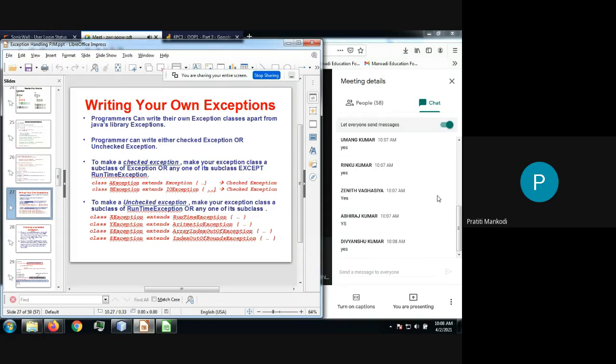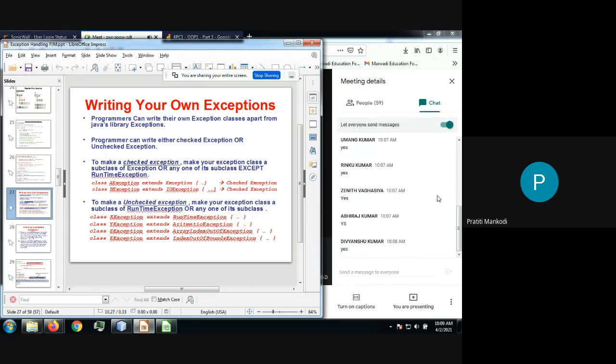Now the choice is yours whether you make it a checked exception or an unchecked exception. So if you are creating your class as a child class of the Exception class or IOException class or any child class of Exception, then it becomes a checked exception.